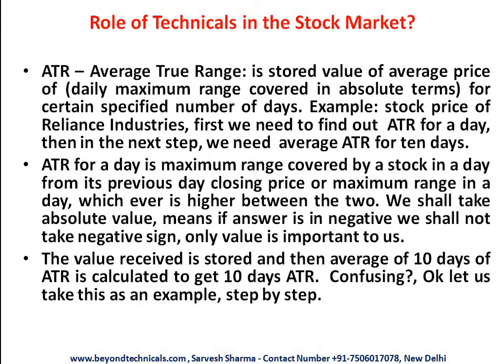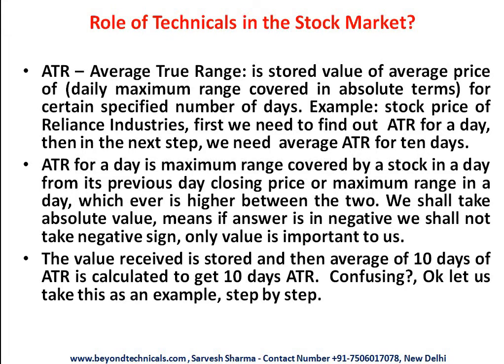It's the average true range. Similarly, average true range contains the word average, which means we have to calculate the average of a certain number of days. And true range is the distance covered by a stock in a day. It's the maximum distance, we'll say, the maximum range covered by a stock. First of all, we'll calculate the maximum range it covered. The maximum range has a criterion, which we'll discuss in the example. Once we have calculated based on that criterion, we have found its true range. Then on the basis of that true range, we'll again make its average.